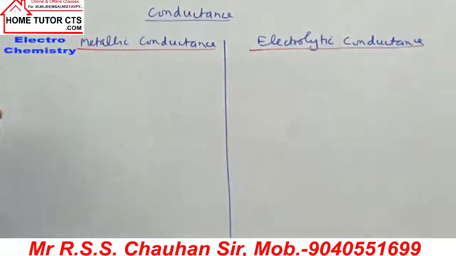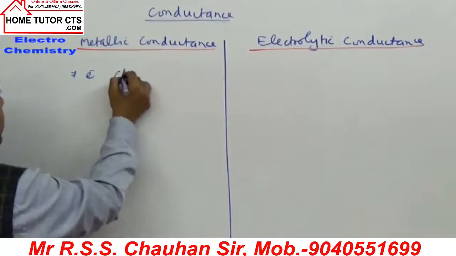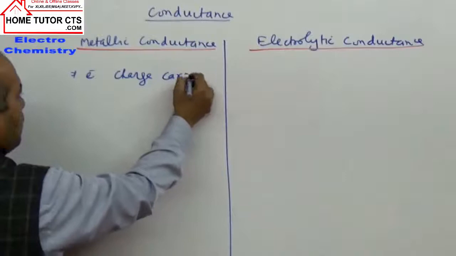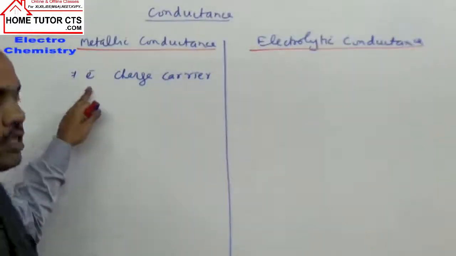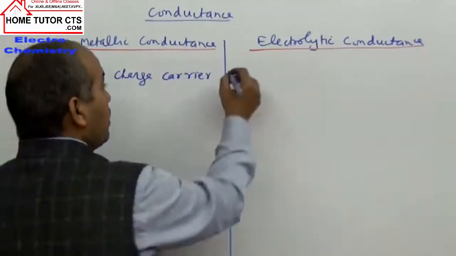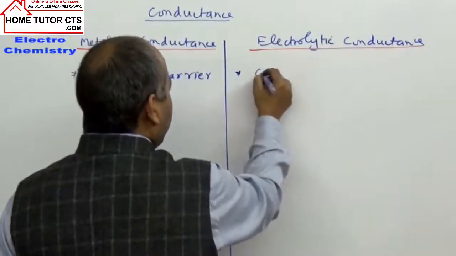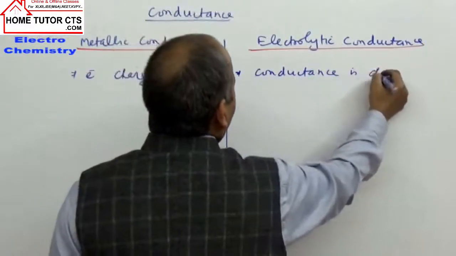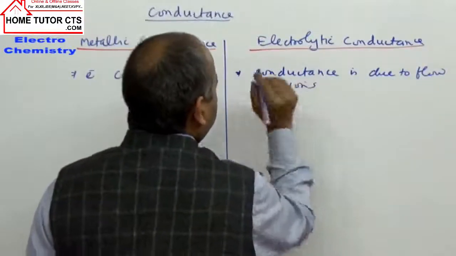So basically we will take the differences. In metallic conductance, electrons are the charge carriers. The conductance in this case is due to flow of electrons, whereas in electrolytic conductance the conductance is due to flow of ions.